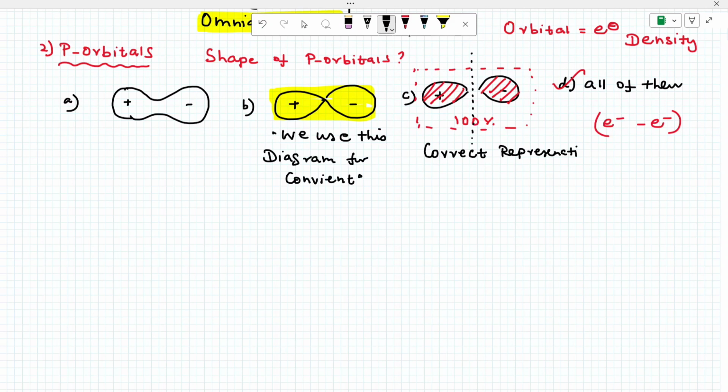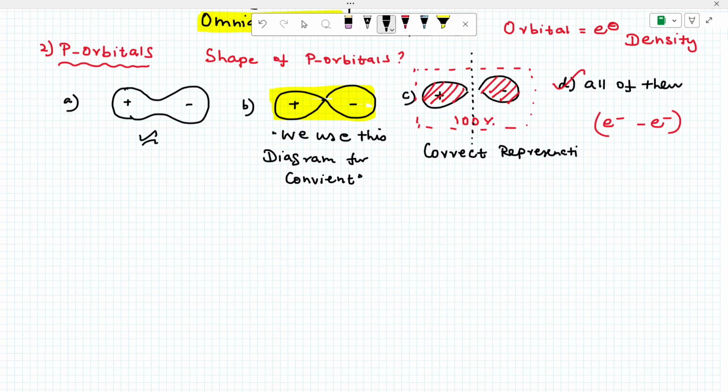The actual answer is C. These three are all correct. Okay, this one is actually like a wave, right? It is almost correct, though not proper. Okay, it's a wave-like section. If you take option B and option C, option C is the correct representation. All three are shapes of p orbitals, but the accurate answer among these three is C. Why C? Because an orbital is nothing but electron density, right? If you take two electrons very close to each other, they undergo repulsion. Why do they undergo repulsion? They have the same charge, right?